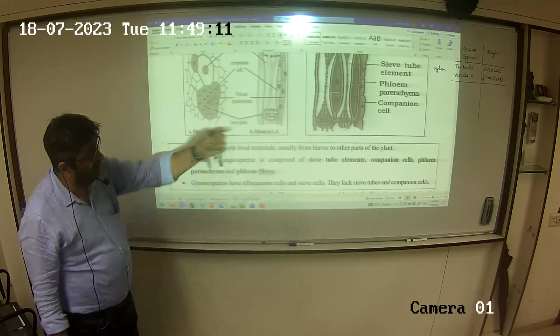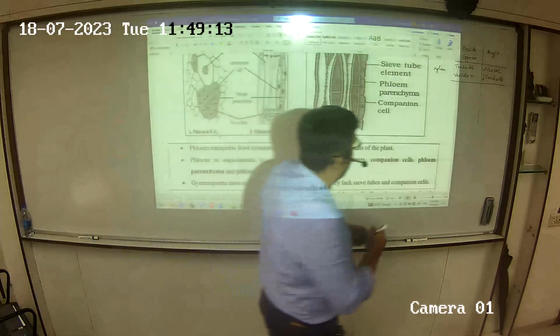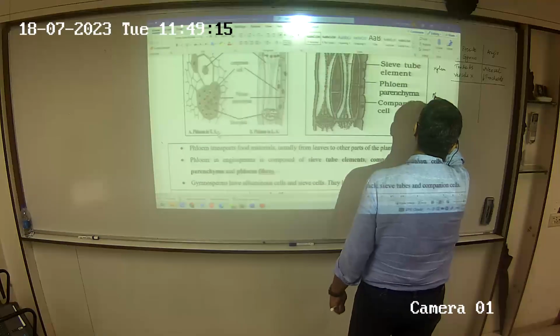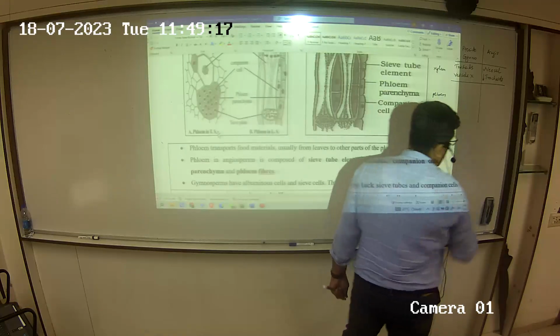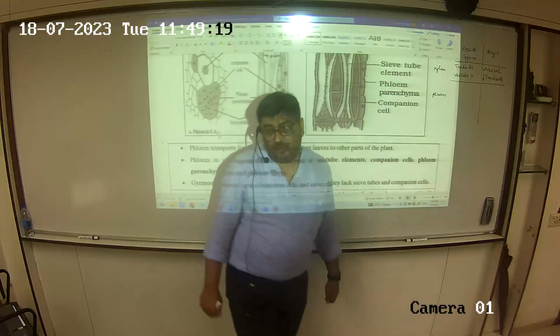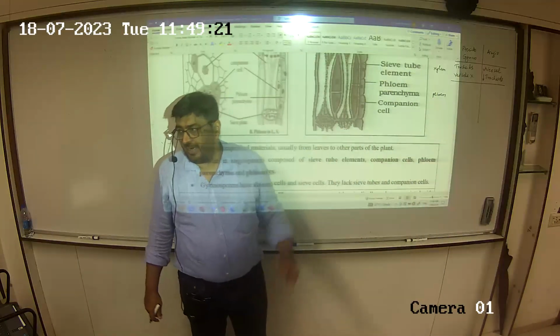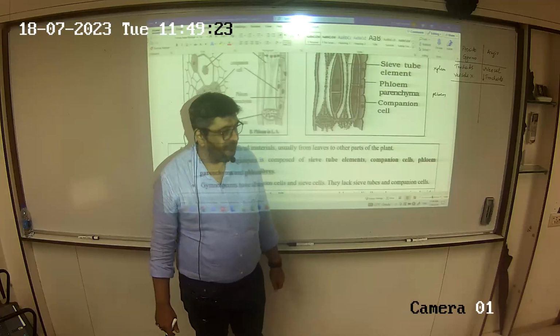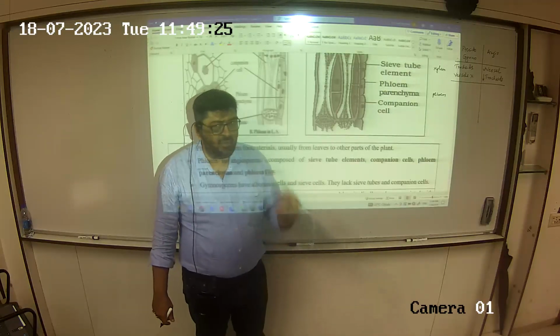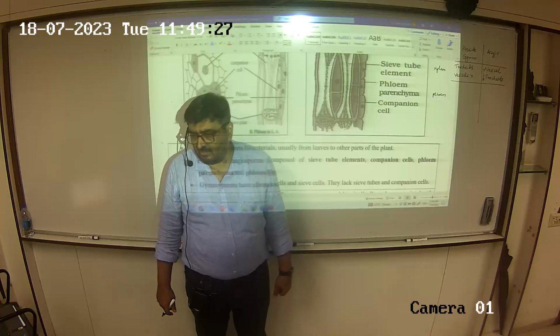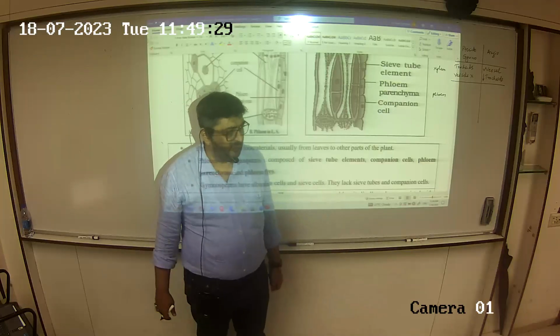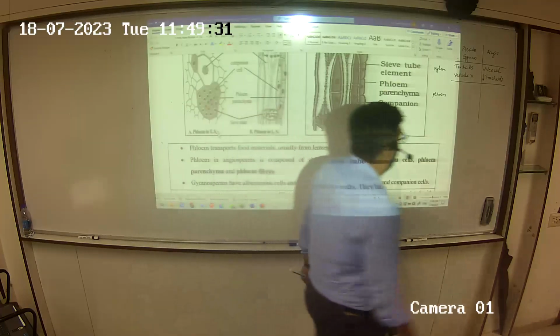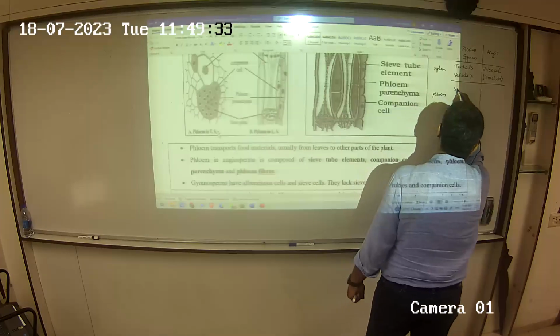No, filling in there is more important. I said we are studying this from an evolutionary aspect, so that table is more important to fill in. Fibers I know, sclerenchyma and parenchyma I also already know. Okay.